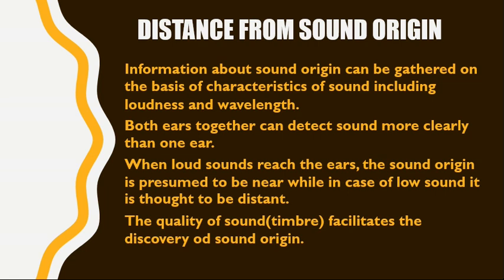For example, the organ being played in the distance sounds soft. In case it is near, the sound is felt to be loud and complex. These complexities of sound are produced by timbre, the quality of sound. The quality of sound, known as timbre, facilitates the discovery of sound origin.